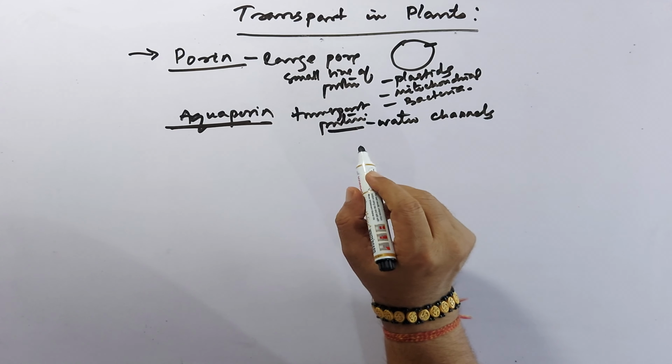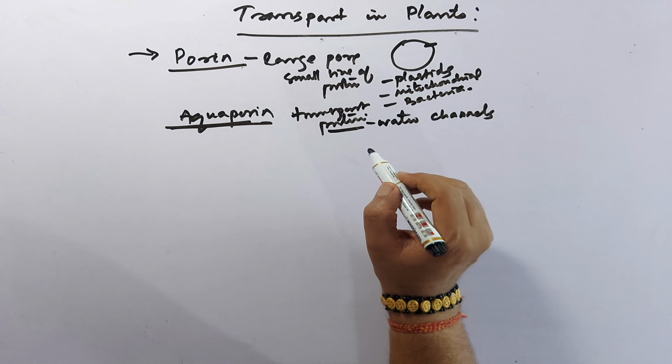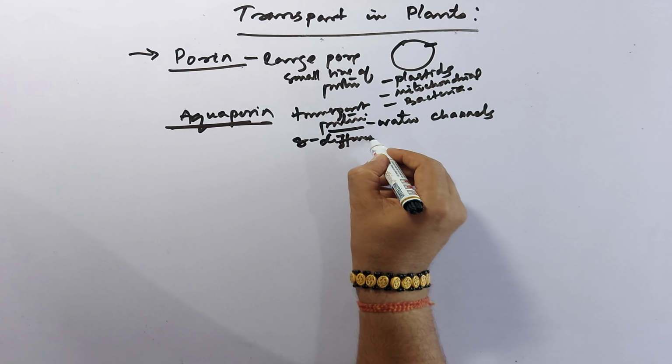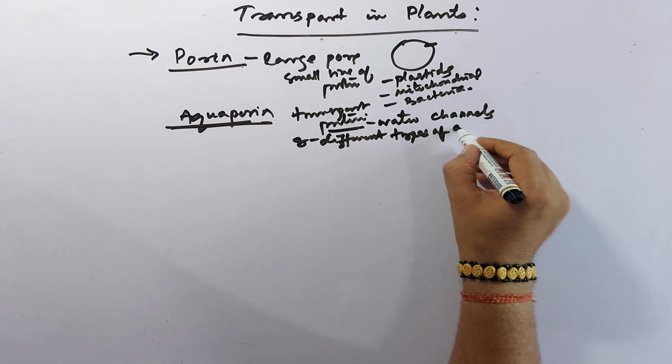Particularly, we find 8 different types of aquaporins.